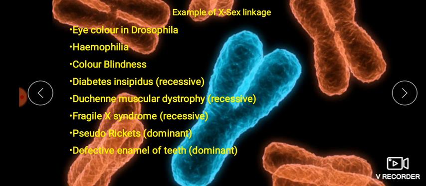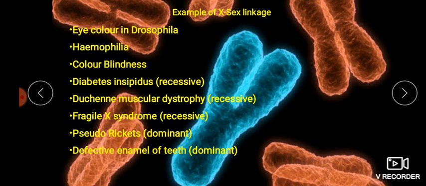More inheritance of somatic characters can be found in X sex linkage. That is, the character can be sent through either male or female. Examples are eye color in Drosophila, hemophilia, color blindness, diabetes insipidus, which is an autosomal recessive character, muscular dystrophy, an autosomal recessive character, and fragile X syndrome, also a recessive character. Pseudo rickets is an autosomal dominant character, and defective enamel of teeth is a dominant character.